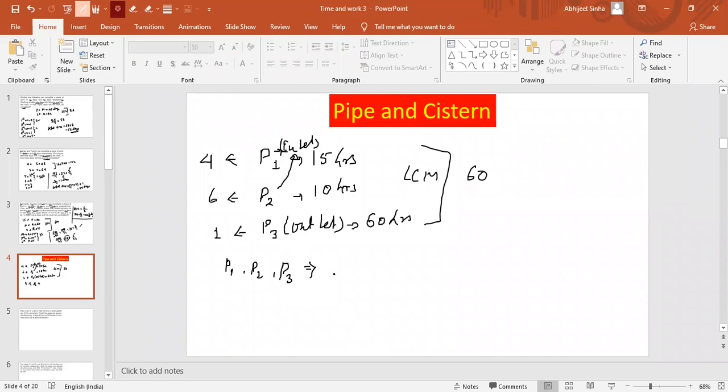So if all three work together, the efficiency will be 4 and 6. They are both the same in nature, so they will add, but the efficiency of pipe 3 is different in nature, so this will subtract, and this will be 9 units per hour efficiency. So the time definitely we will get here. The time will be 60 upon 9, which is nothing but 20 by 3, right?